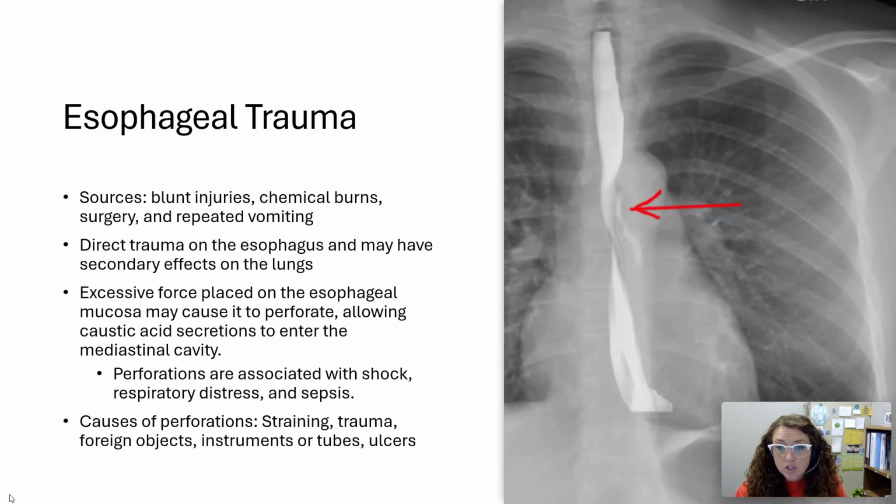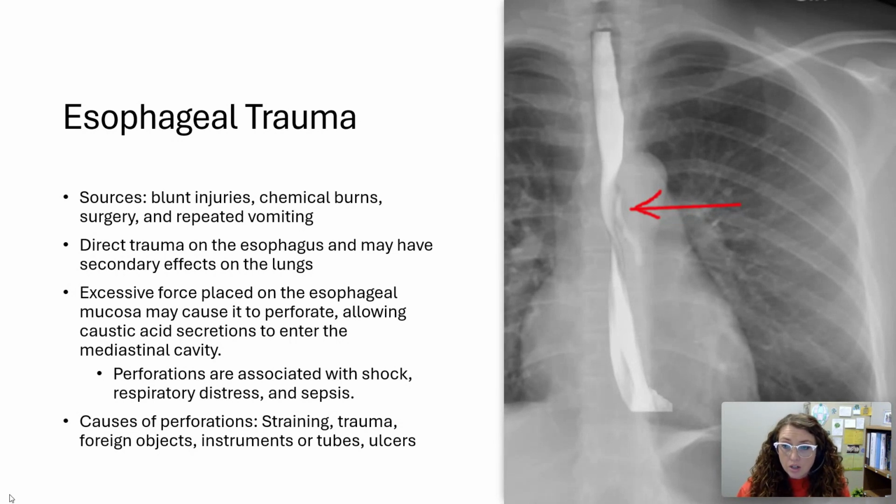When we think blunt injuries, we can think car accident, but you could also think maybe a child from abuse who could have been kicked. Maybe not necessarily esophageal, although it could happen, but anywhere along the GI tract, bowel perf, this could definitely be a source of trauma.